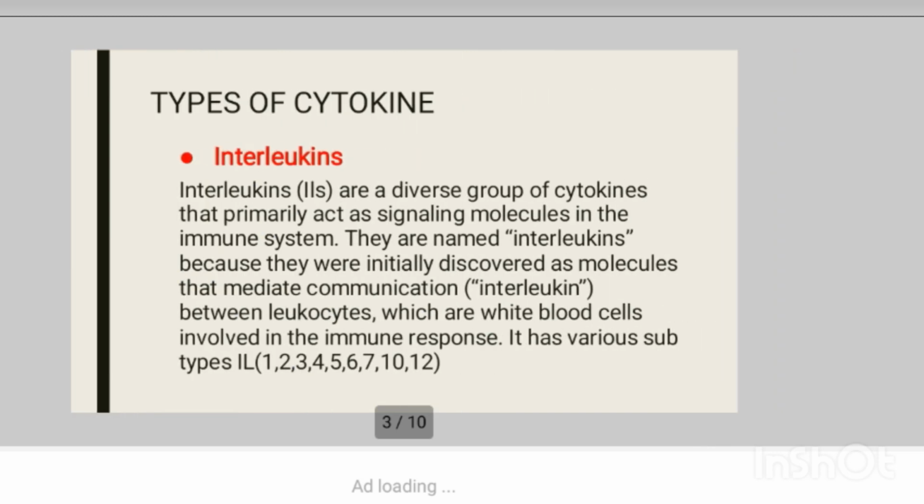Then, types of cytokines. Cytokines can be divided into five types: interleukins, interferons, tumor necrosis factor, colony stimulating factor, and the last, chemokines. Let's see them one by one.